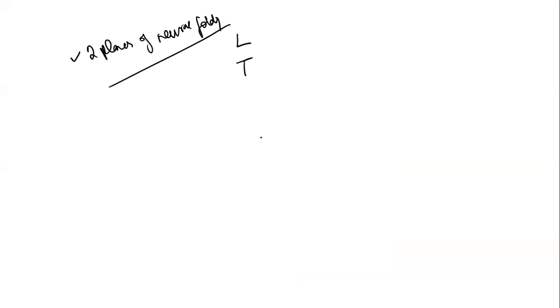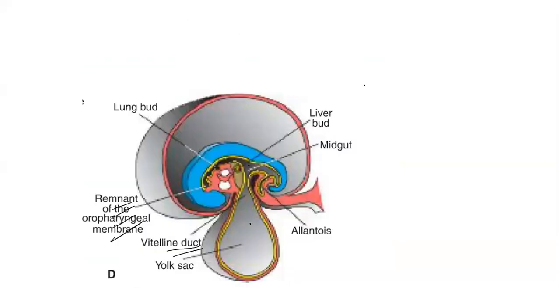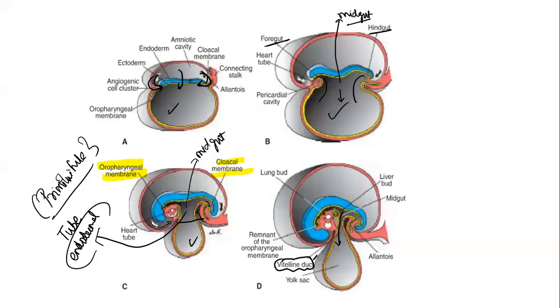Then what happens as a result of this? During this folding, some part of the yolk sac is going to enter into the embryo, which is going to have a tube-like structure containing endoderm, and that forms your primitive gut tube. And this primitive gut tube has three parts: the foregut, midgut, hindgut. Initially, all are in connection with the yolk sac, but later, as the days go by, only the midgut is going to establish a connection with the yolk sac through a narrow tube, and that duct is called the vitelline duct.